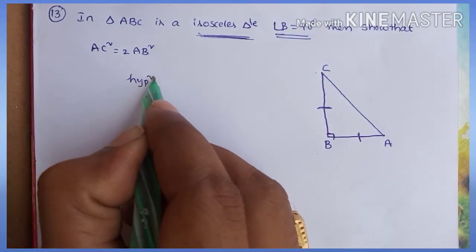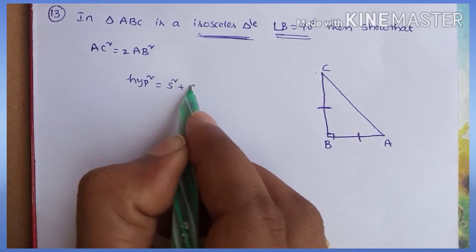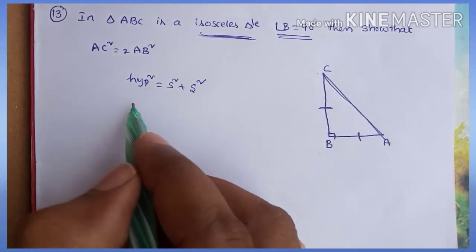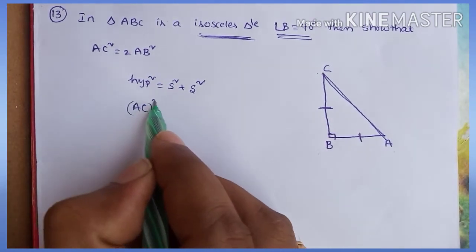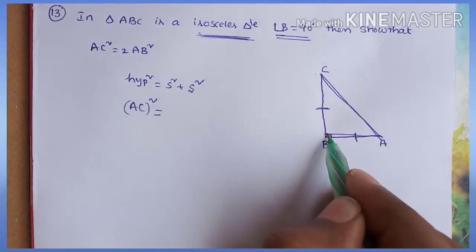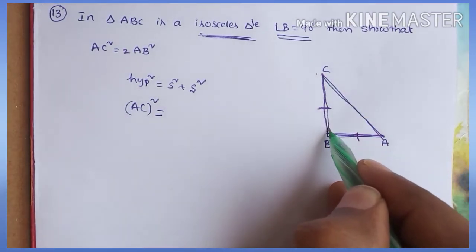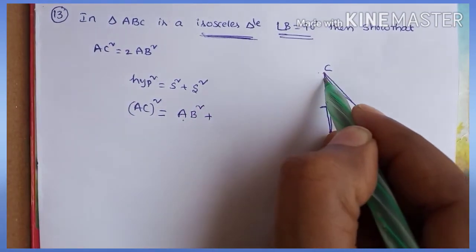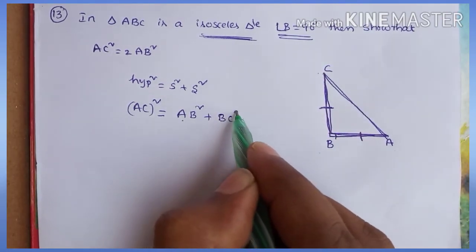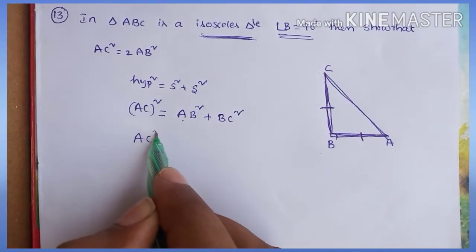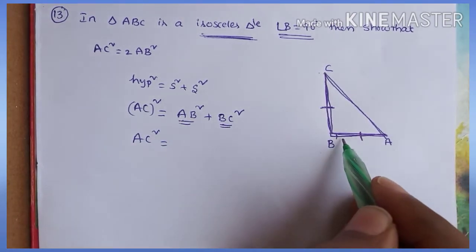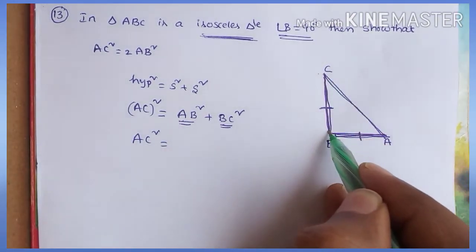We know hypotenuse square is equal to side square plus side square. Hypotenuse is AC. So AC whole square is equal to one side AB, second side BC. So you can write first side AB square and second side BC square. AC square equals AB square plus BC square. We know AB is equal to BC.